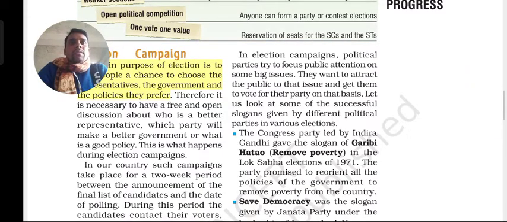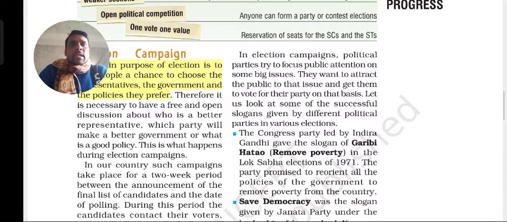So during this campaign, the people will have the necessary information regarding the representative, or the party, or the candidate who is going to stand or be elected. The people may understand which party he belongs to, what betterment he can provide to the people, what type of policies, and their party background. Everything the people can understand. So the people will have a great right to choose their own representative, a correct person that they can choose. That is why the campaign is compulsory for election purposes.